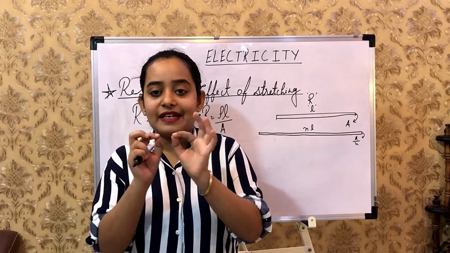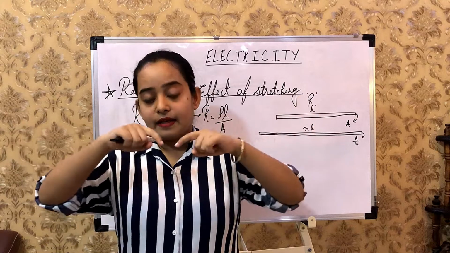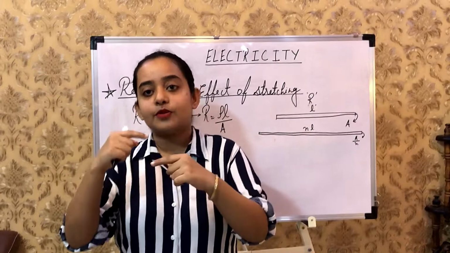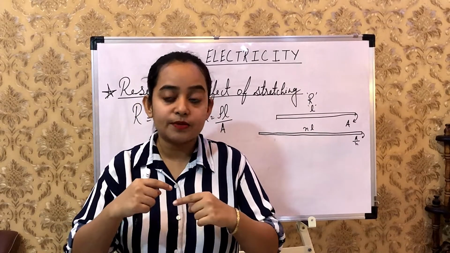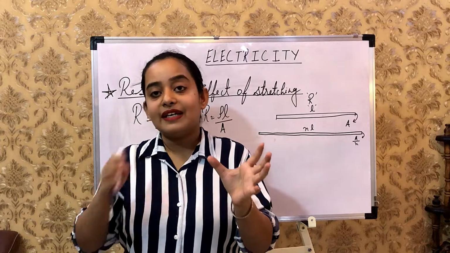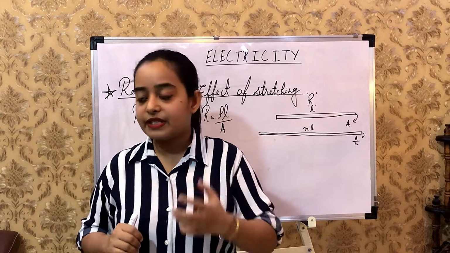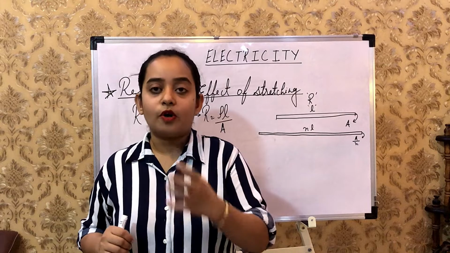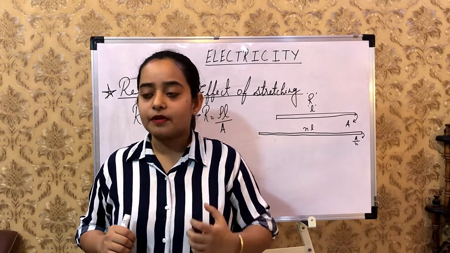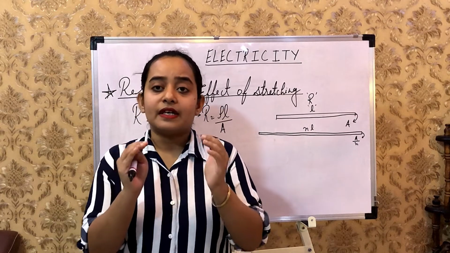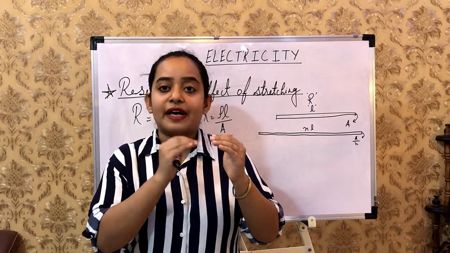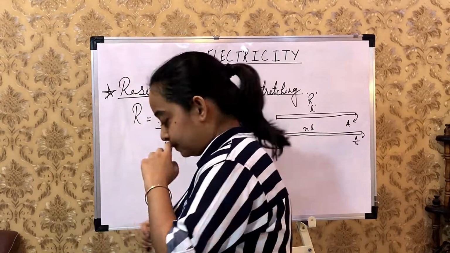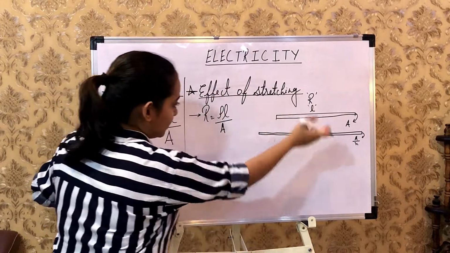And hence the length will increase. As a result, area is going to decrease. By how much amount? By the amount length is getting increased. Say for example, if I say that length is getting twice, what do we get about area? What information we get about it? That is, area is getting decreased by 2 times. See, that is what is happening here.